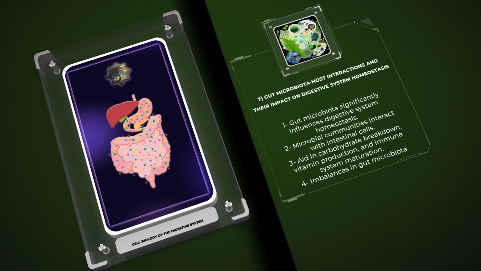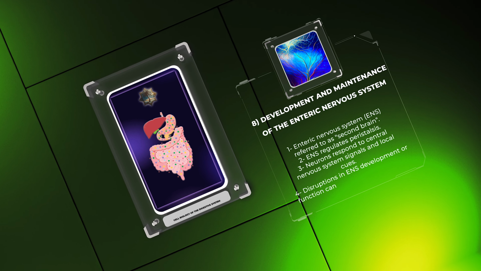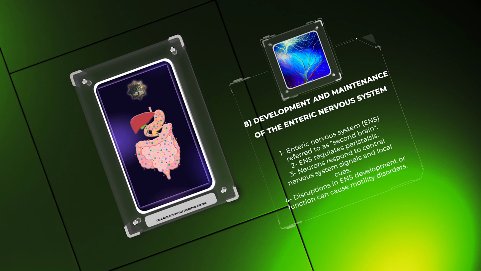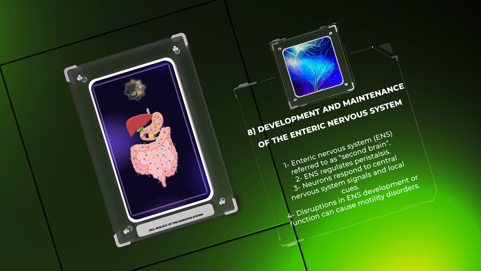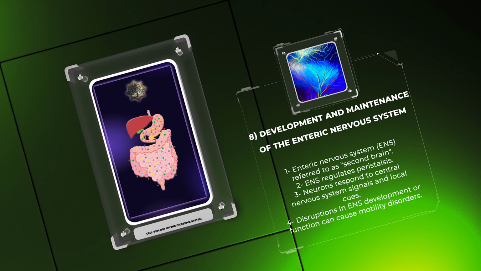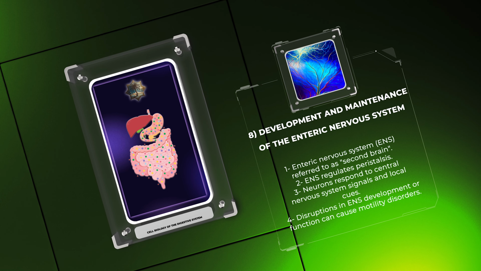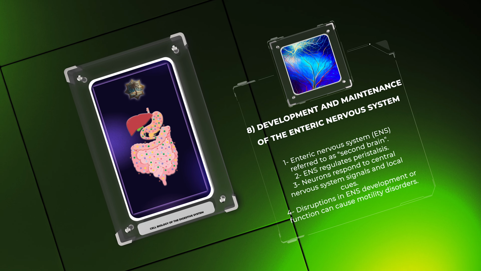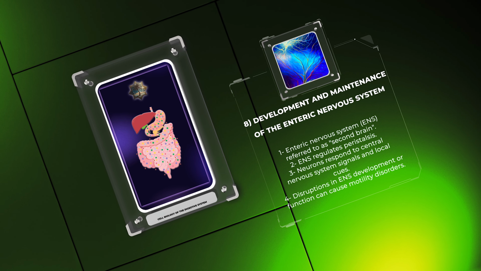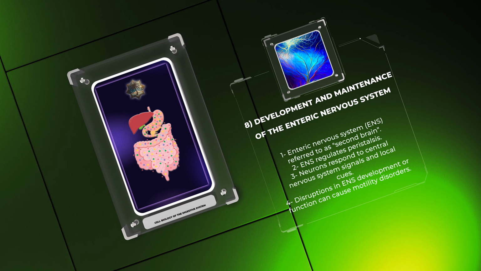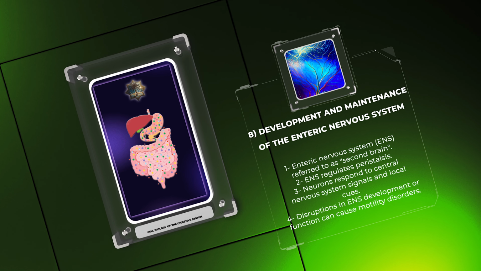The enteric nervous system, ENS, is often referred to as the second brain due to its extensive neuronal network lining the entire gastrointestinal tract. The ENS regulates peristalsis, the rhythmic contraction of intestinal muscles that propels food along the digestive tract. Neurons within the ENS receive signals from the central nervous system and respond to local environmental cues, coordinating digestive processes. Disruptions in ENS development or function can lead to motility disorders, such as irritable bowel syndrome.